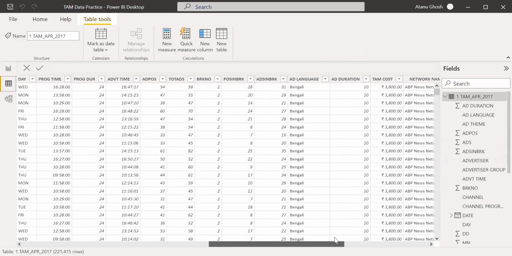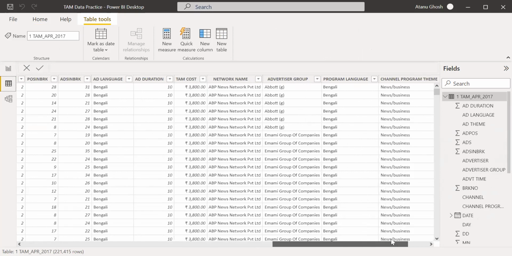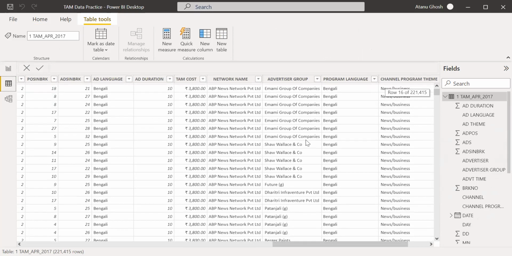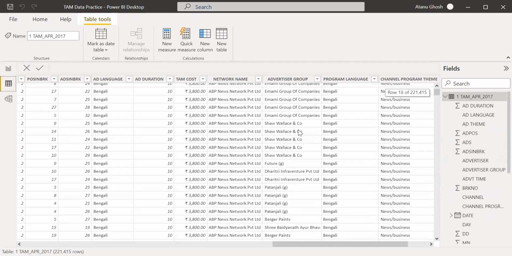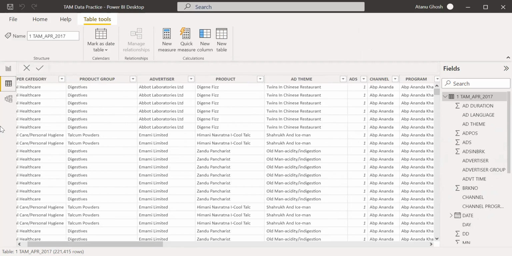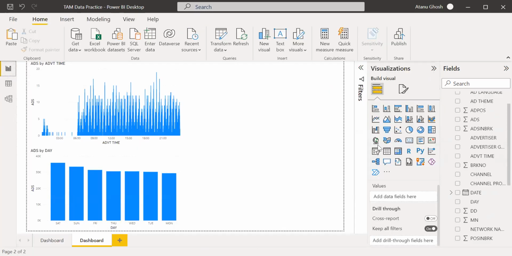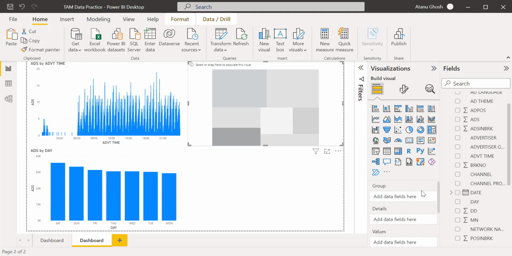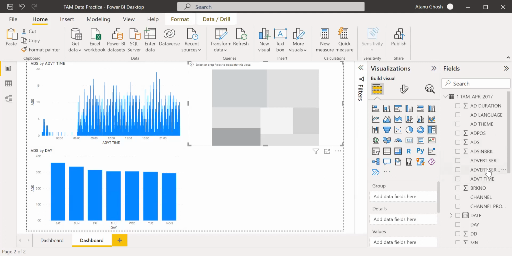Advertiser group is more relevant because it is as a company. Imami Group is a company, Shawwal is a company, like that. So I can look at, as an advertiser group, what is the spend. Let's do a tree map.